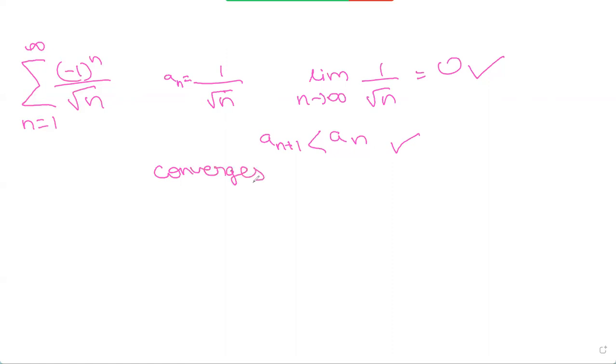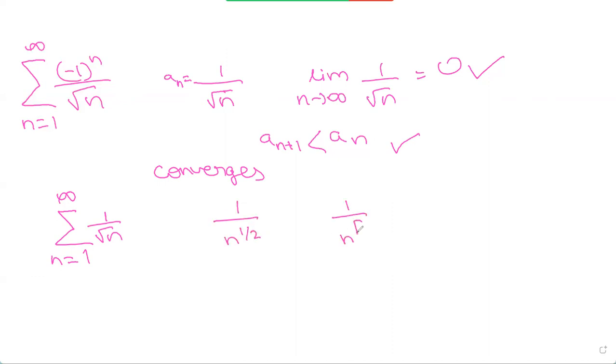Now that it converges, we need to find out if it converges conditionally or absolutely. So we have to find out whether the sum from n equals 1 to infinity of the absolute value of an, so it's just 1 over root n, converges or diverges. This can be written as 1 over n to the power of 1 by 2.